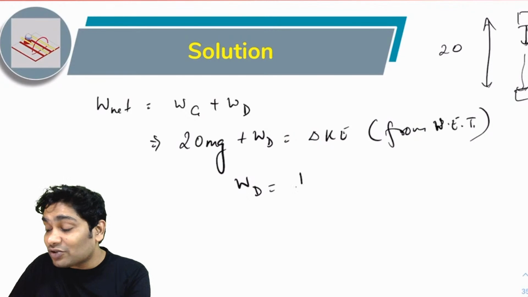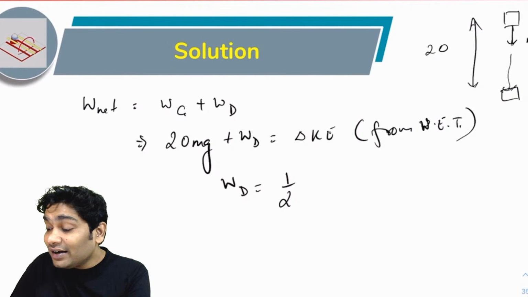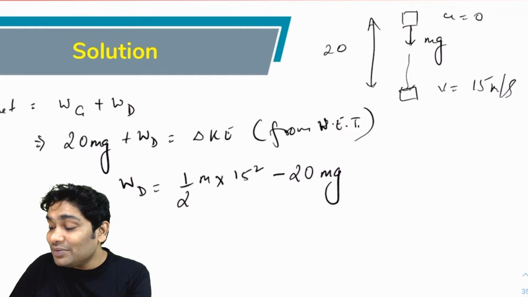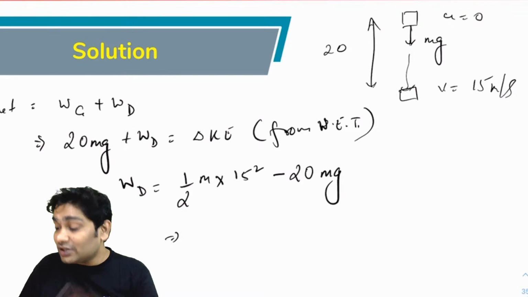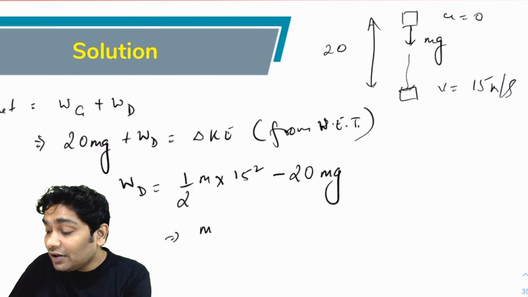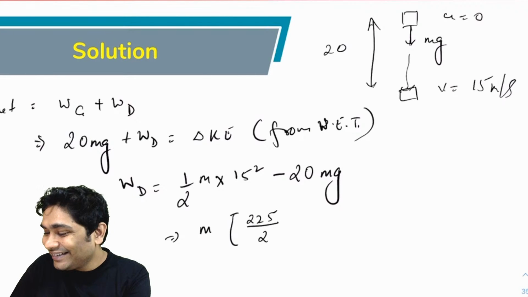The work done by drag forces would be half... what is the delta KE? What is the change in kinetic energy? It is half m v square. V I know as 15. So 15 square minus 20 times mg. Let's see how much that comes out to be. Take your m common. You have 15 square, which is 225, I think, over 2, minus 200.